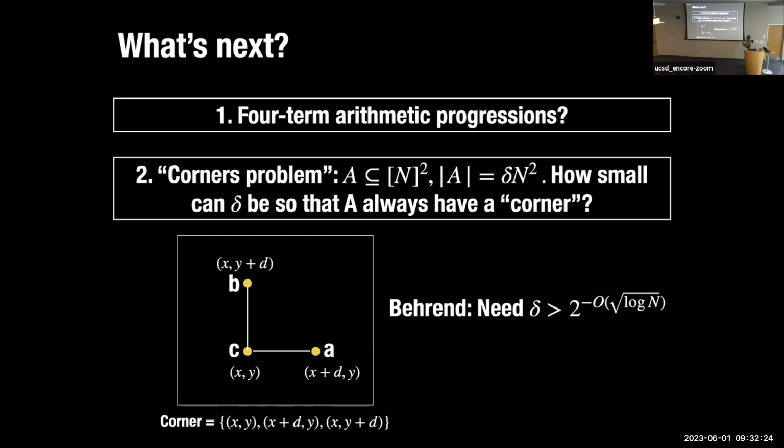We're asking for 3 equally spaced points. But you can ask for such things in higher dimensional structures. So maybe you have a grid, and I'm choosing a set of points. Can I find 3 points which form a triangle, like an isosceles triangle, or an equilateral triangle? Or one of the main things that people study is a right angle triangle. You can ask for all kinds of patterns. At what point can you guarantee that nice structures arise as long as you pick enough elements?